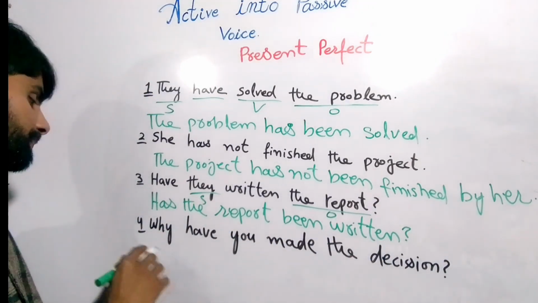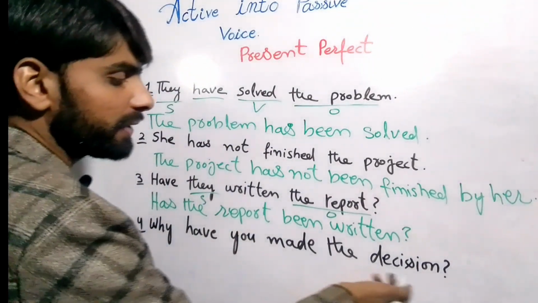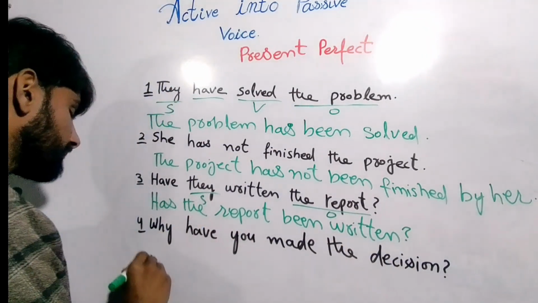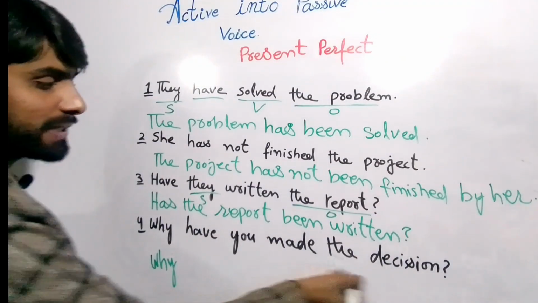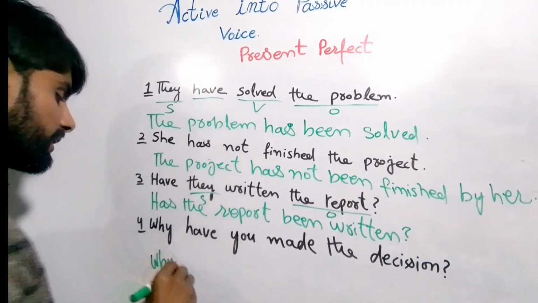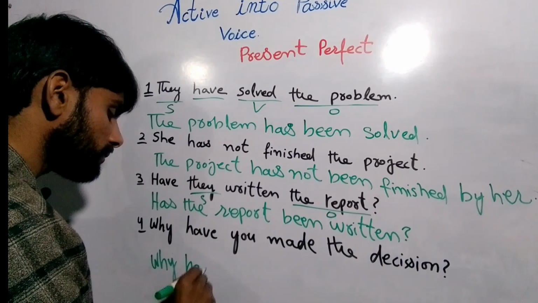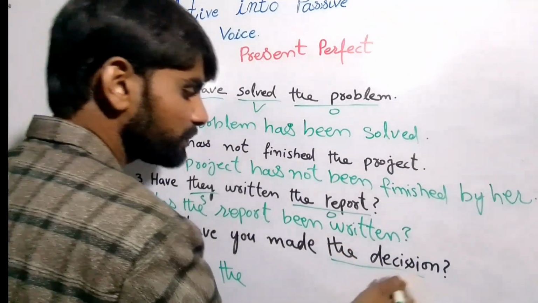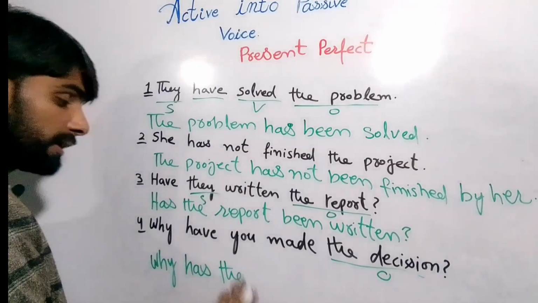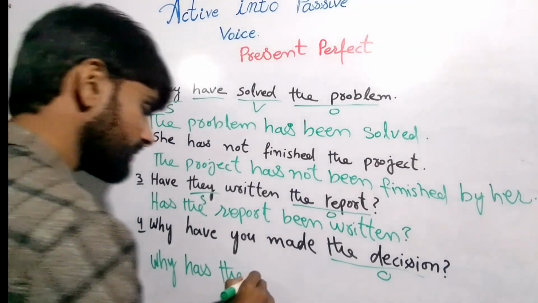And after that, "Why have they made the decision?" The WH family member always stays as it is, right? The decision is also singular, right? Why has the decision, we will swap the object into the place of the subject, the decision.